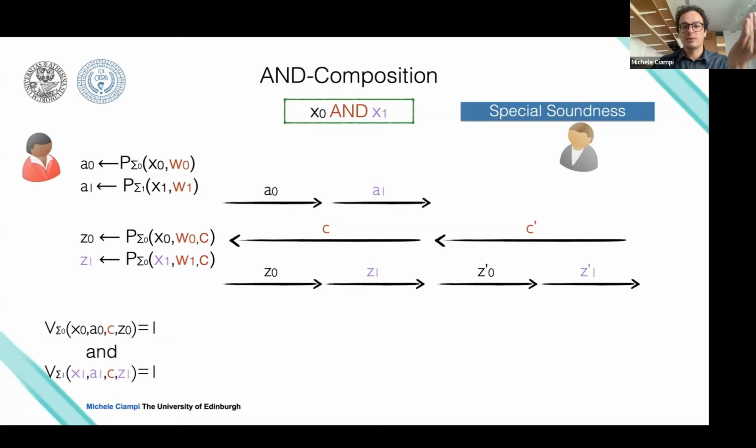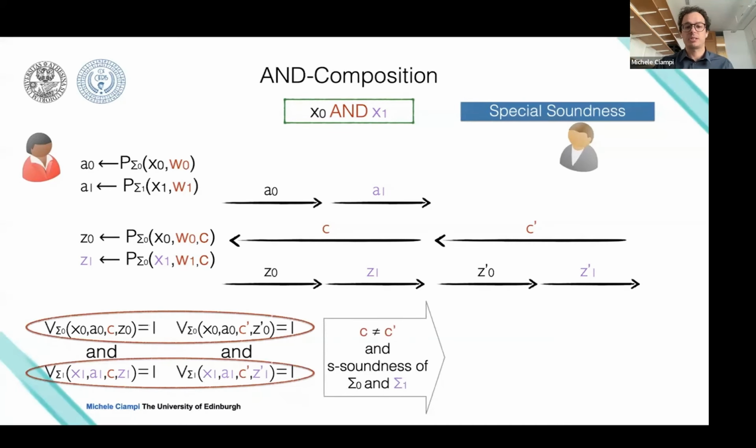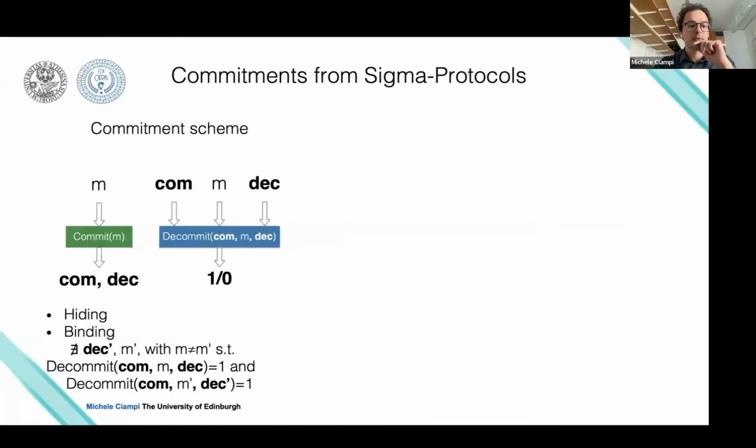So when I get a new challenge, the fact that the two sigma protocols share the same challenge means that when C prime differs from C, I can invoke the special soundness of both sigma protocols and extract both W0 and W1. So that's very important.